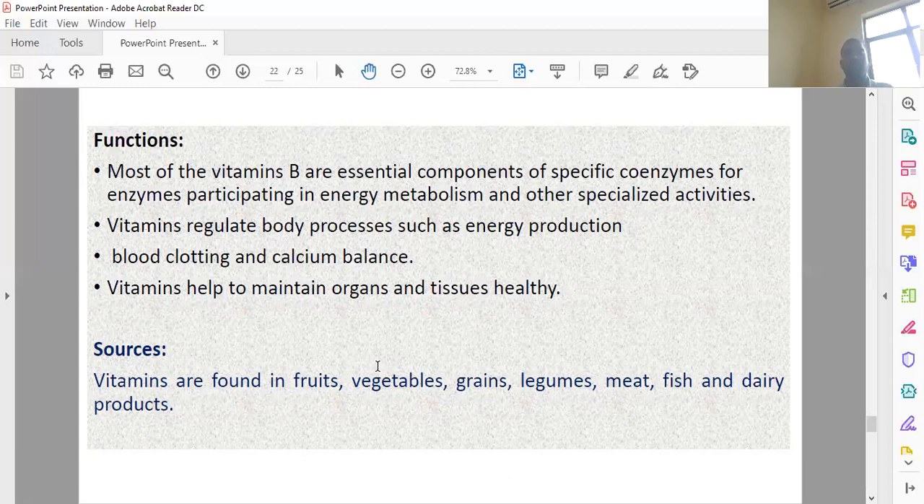So, what is the source of the vitamins? Vitamins are found in fruits, vegetables, grains, legumes, meats, fish, and dairy products. So the micronutrients, vitamins and minerals, are essential, but required in very small quantities. They participate directly or indirectly in other metabolic activities.